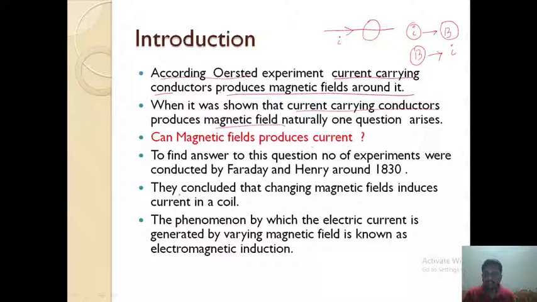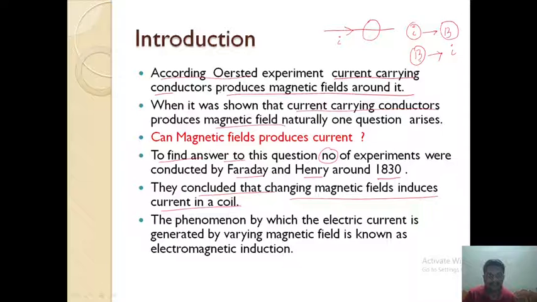To find the answer to this question, a number of experiments were conducted by Faraday and Henry around 1830. They concluded that a changing magnetic field induces current in a coil.